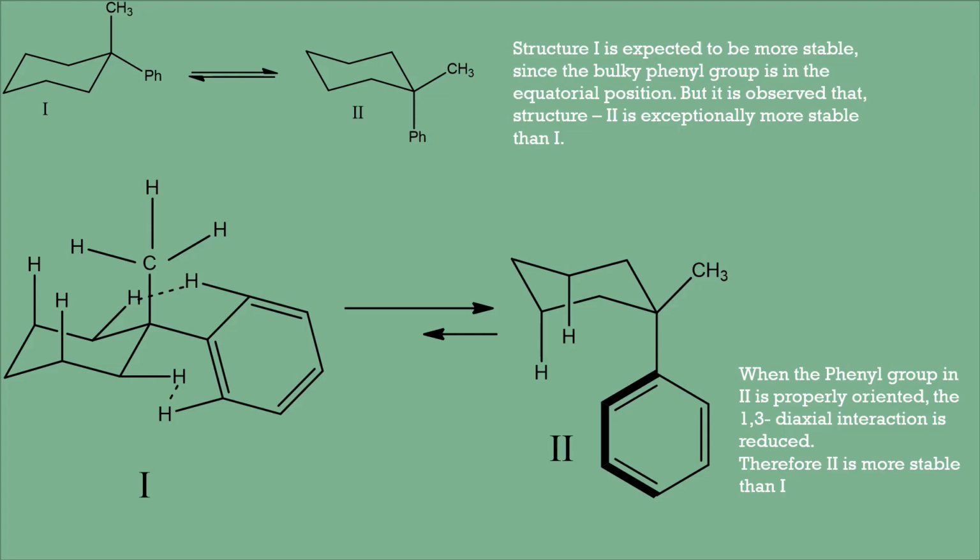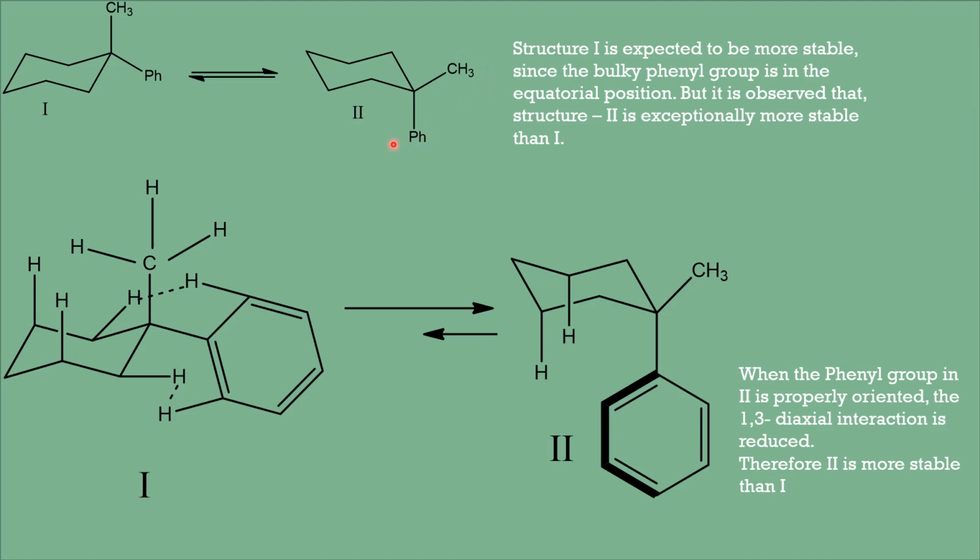When there are two different substituents present in a cyclohexane system, I said the bulkier group should occupy the equatorial site. So here we have a methyl group and a phenyl group present on the same carbon atom. And we know the phenyl group with 6 carbon atoms is bulkier than the methyl group with 1 carbon atom.